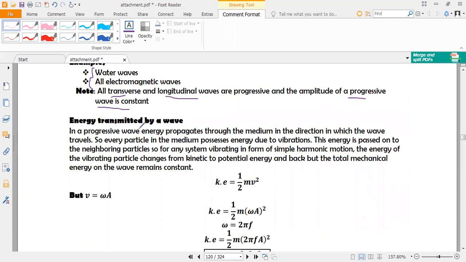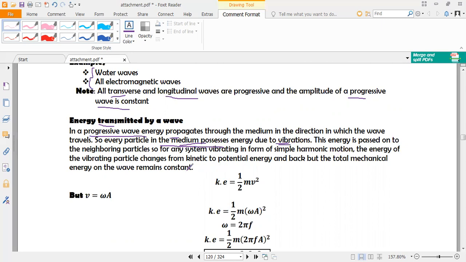If you look at the energy which is transmitted in a wave, we know that as a progressive wave moves, or propagates from its source, it moves in a certain direction and therefore transfers energy as it moves. That means that every particle of the medium possesses energy, and that energy is due to the vibrations of the individual particles of the medium.